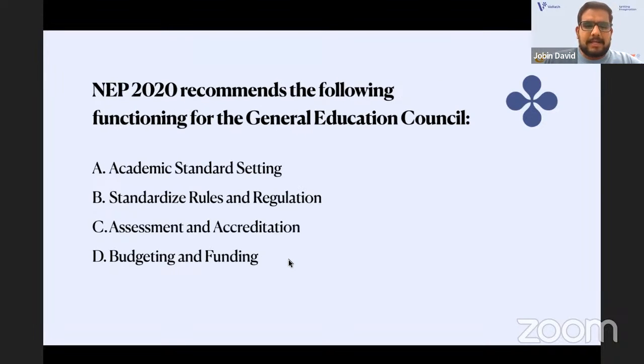NEP 2020 recommends the following functioning for the General Education Council: academic standard setting, standards, rules and regulation. NEP 2020 is a must short question in NET. Obviously, it will be asked in WB SET, K-SET, and all those exams, because in higher education we have to study NEP 2020, as it is a current affair related to education. The answer is A, academic standard setting.